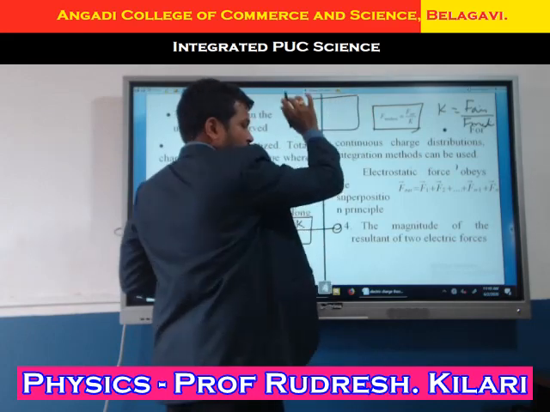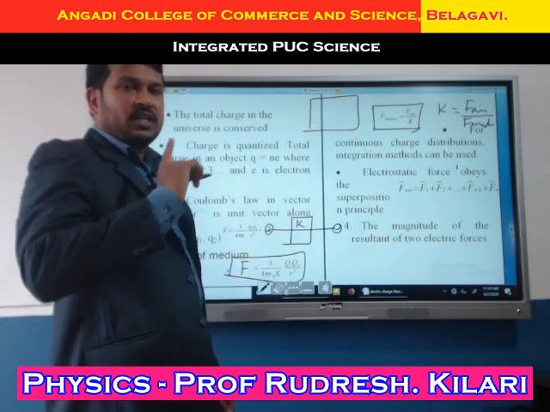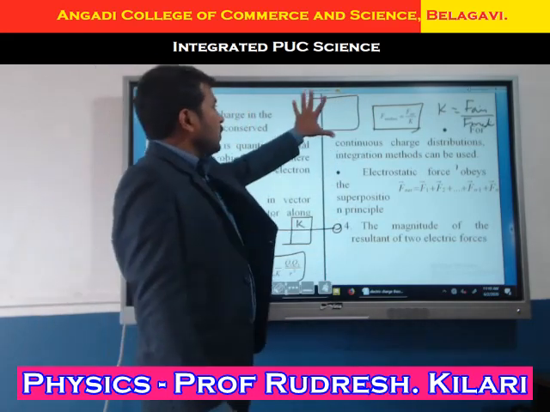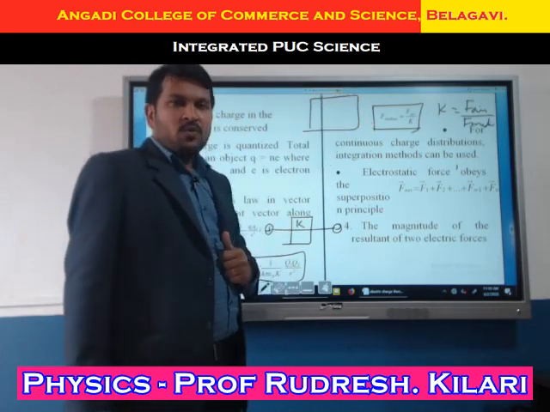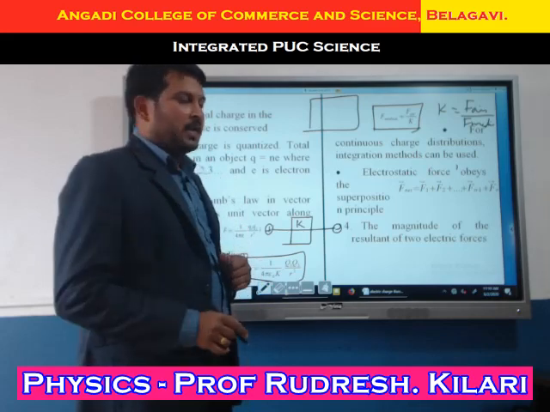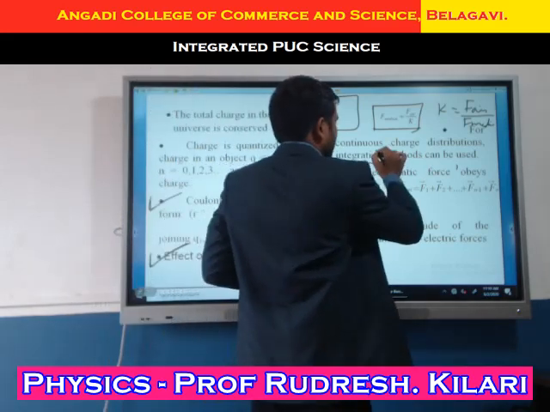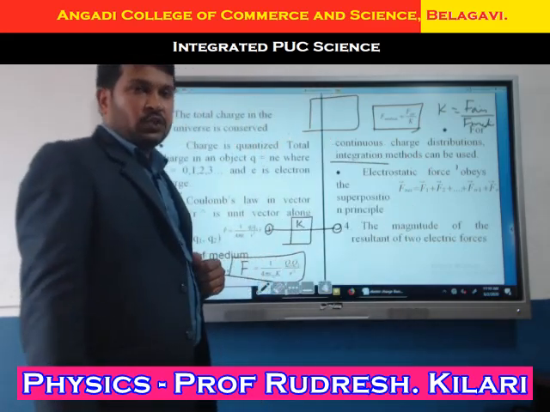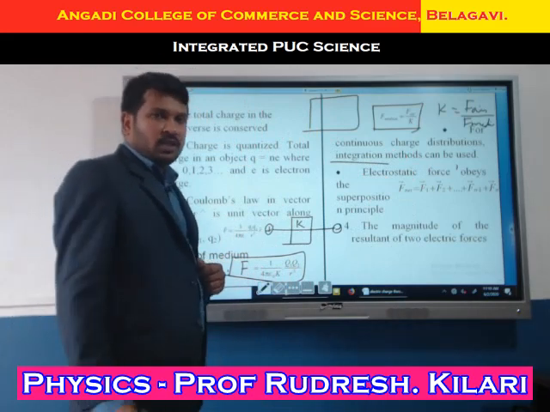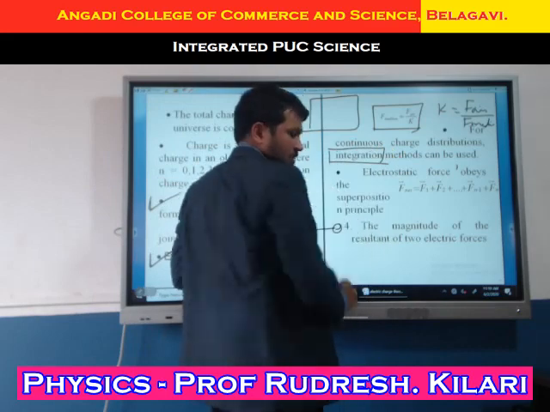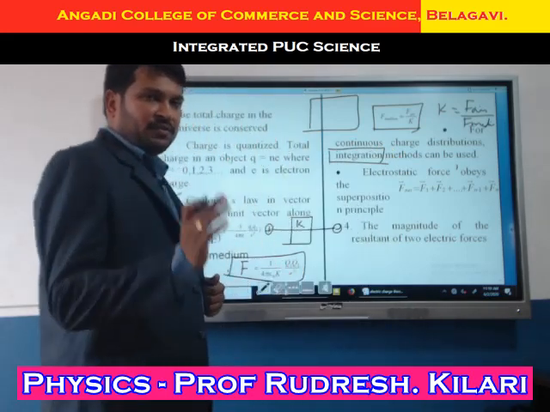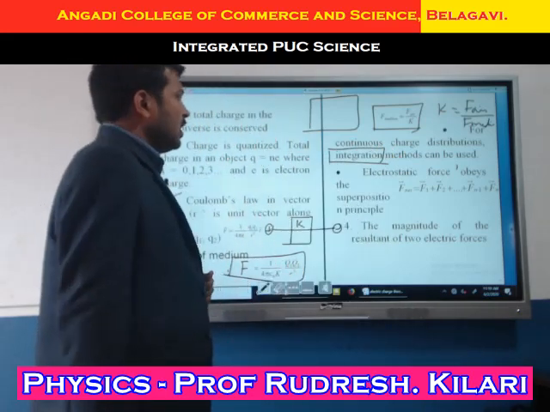Now here, let me go through an example. If this is a body, or I'll consider a total room that contains a number of charges, but I want the force. Which method do I have to use? I will use the method of integration. That is a continuous charge distribution. Continuous charge distribution can be solved only using the integration method. If it is discrete, then we will use summation.